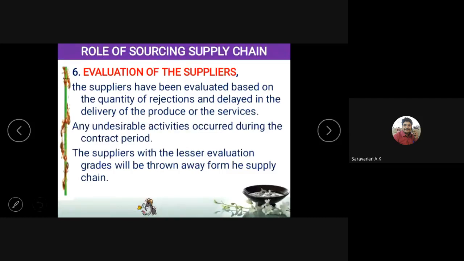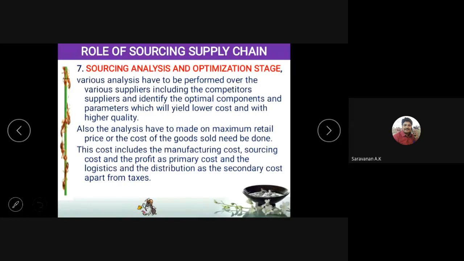Similarly, the Shell petrol bunk has a list of rules, and they have to follow those rules. So that has to be evaluated by the manufacturer periodically. Okay, so that is what we call the evaluation of the supplier.